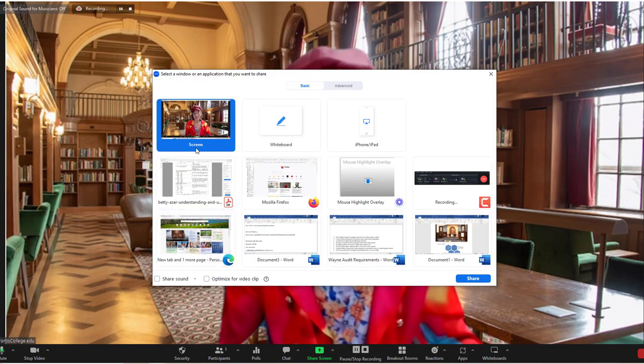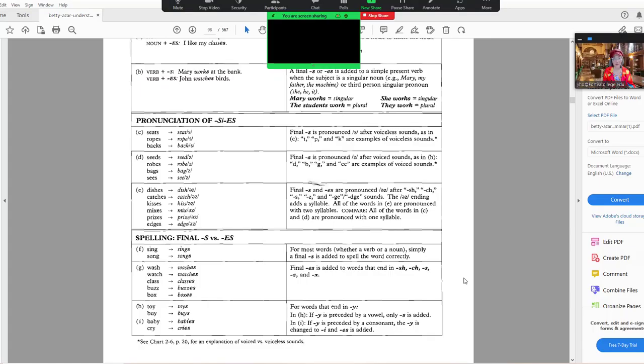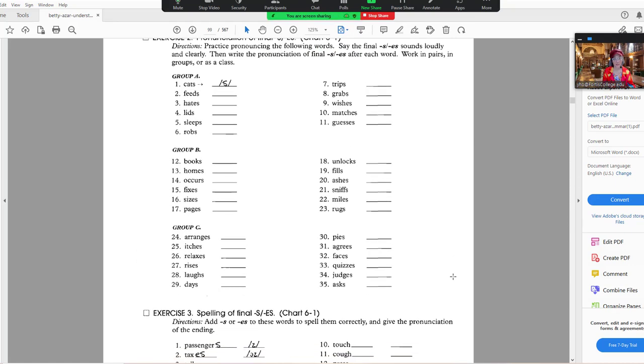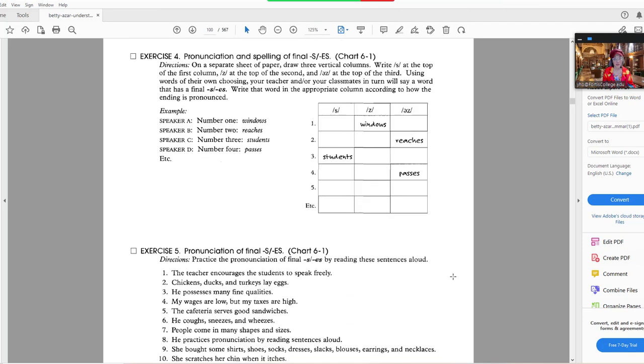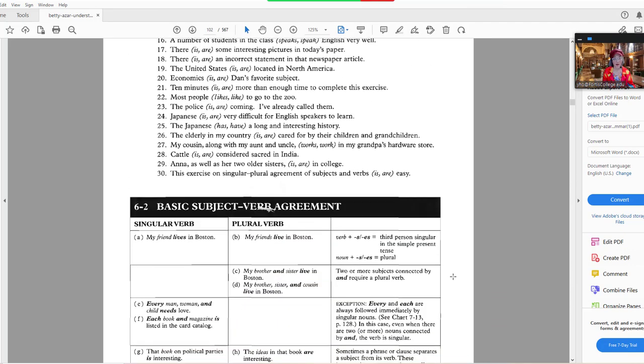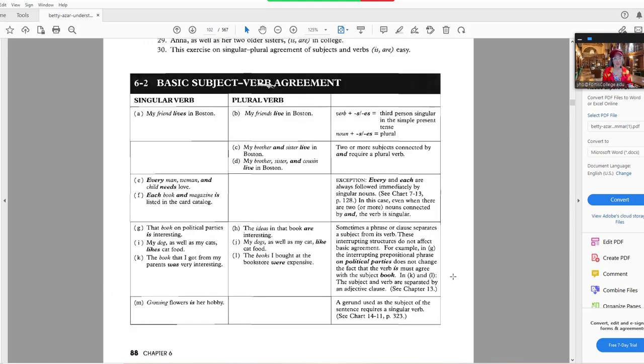So here I have today's lesson right here. So I'm going to go over, let me give you an example. I'll be there in a second. There we go. Basic subject-verb agreement.